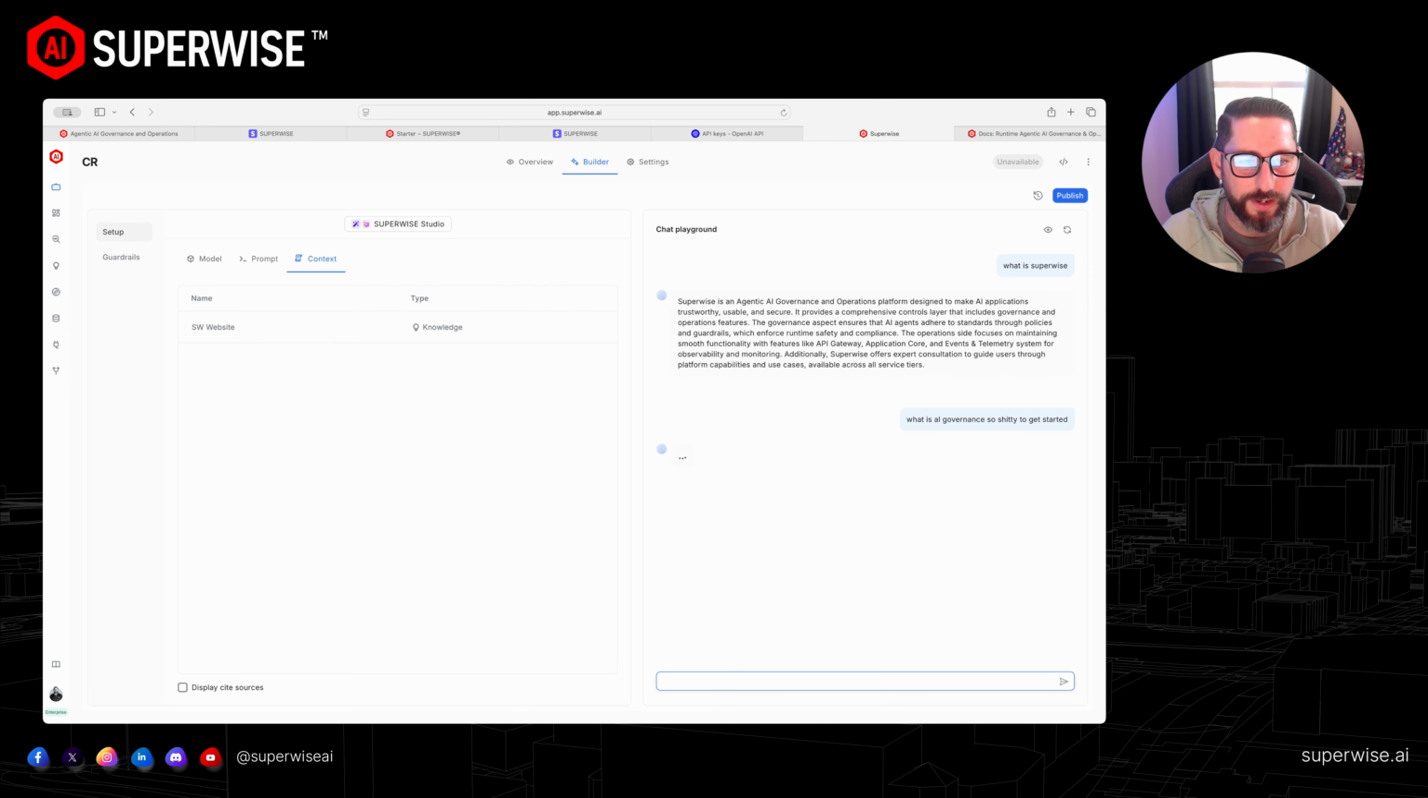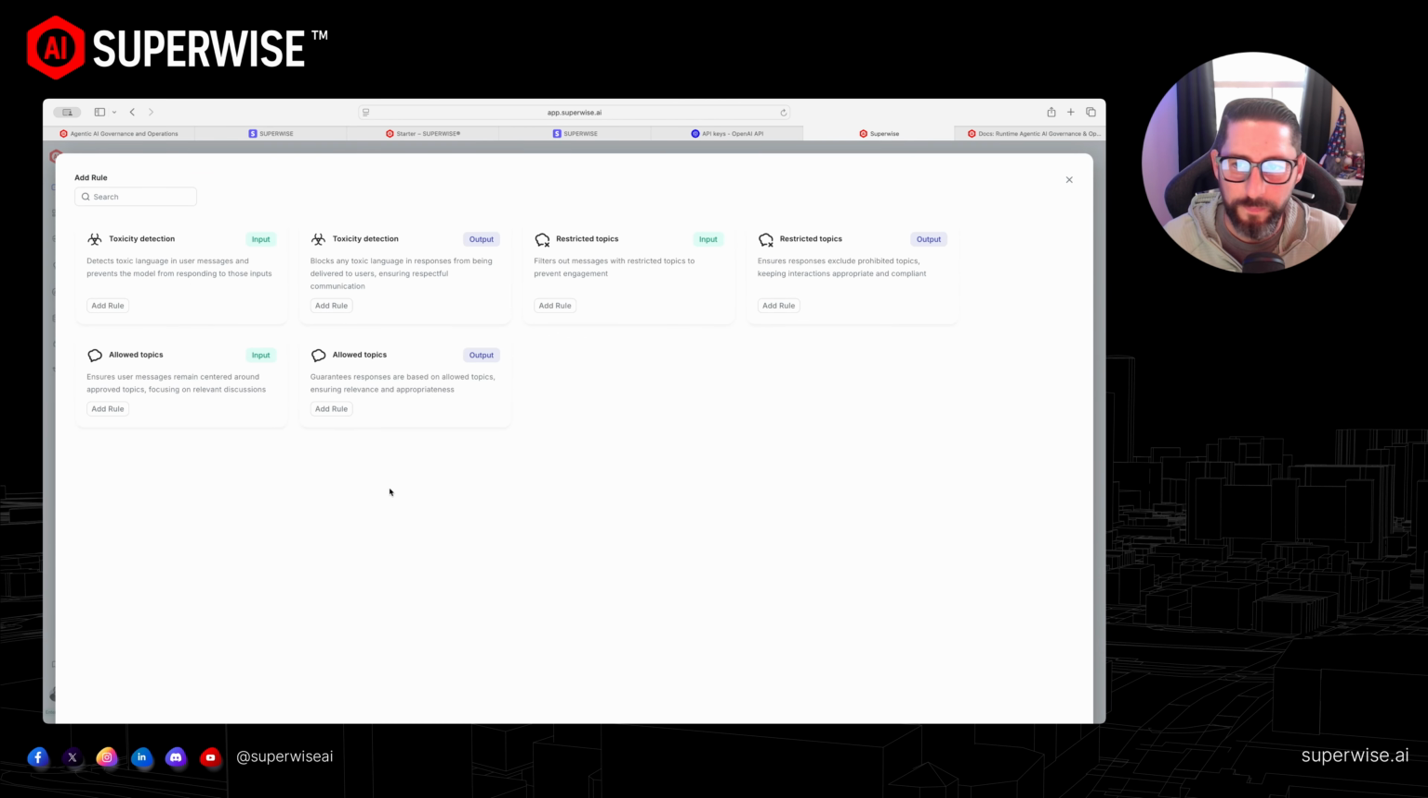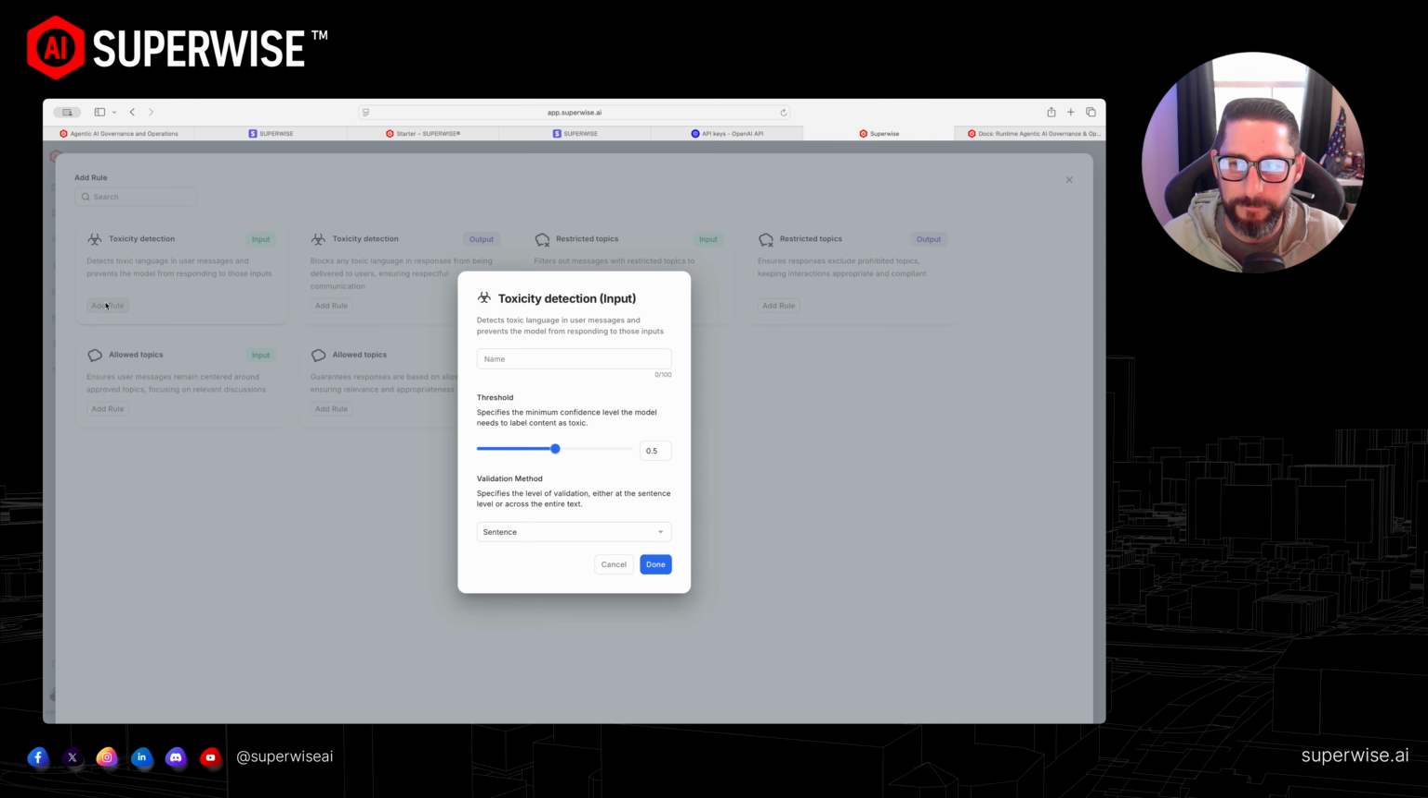Now, without any guardrails, SUPERWISE will allow that input and it will do the output, but we don't want that to happen, right? And it still will answer according to our prompt as a customer service agent in a professional and concise way. But again, I want to eliminate people using false or toxic language. So all I'm going to do is hit guardrails. I'm going to hit rule. I'm going to hit input. Just going to call this TX for now.